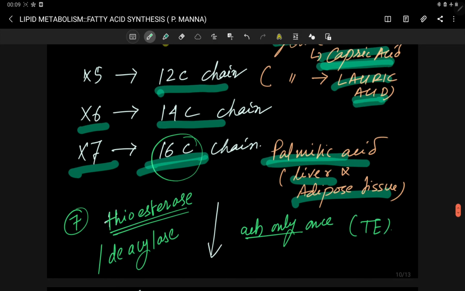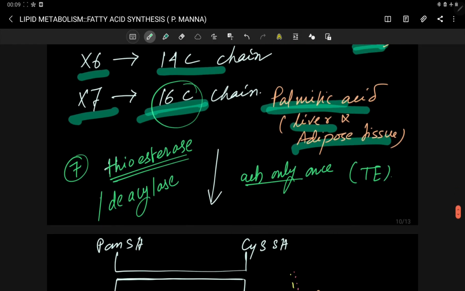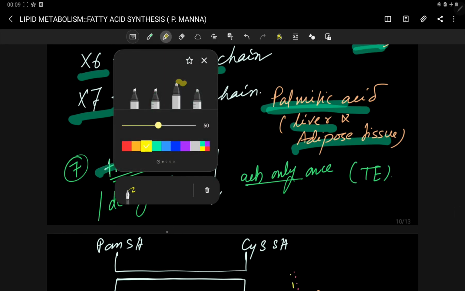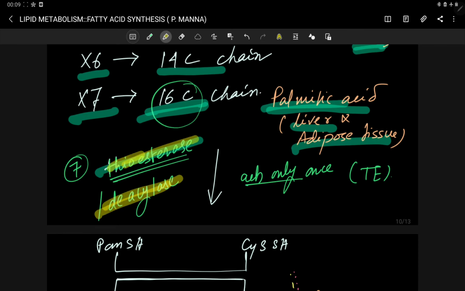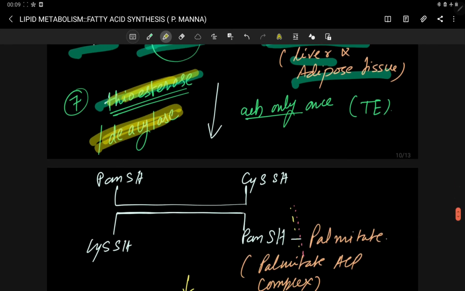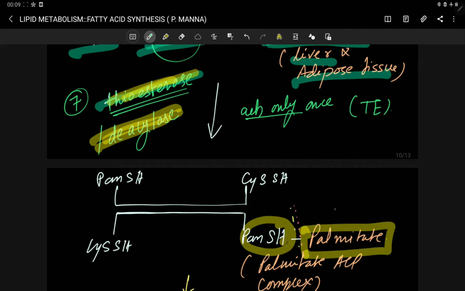And at the end, thioesterase acts. This thioesterase, or deacylase, is causing what? From the PAN end, the 16 carbon chain, palmitate, is attached.